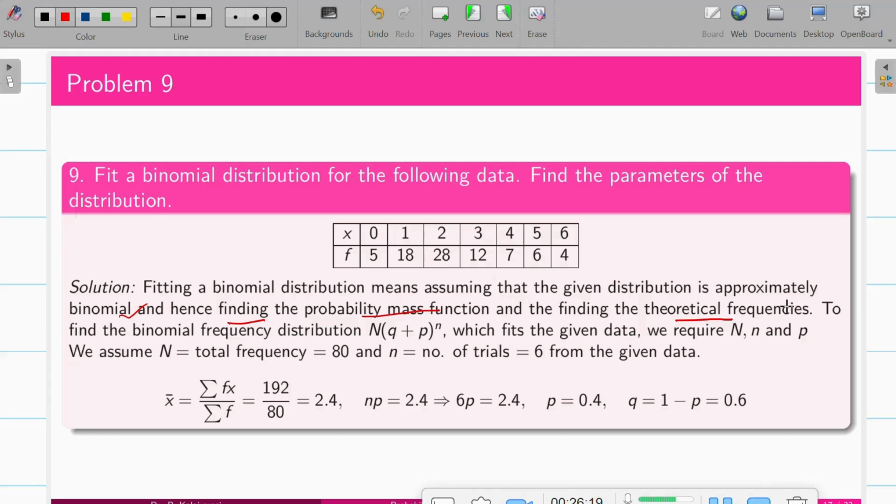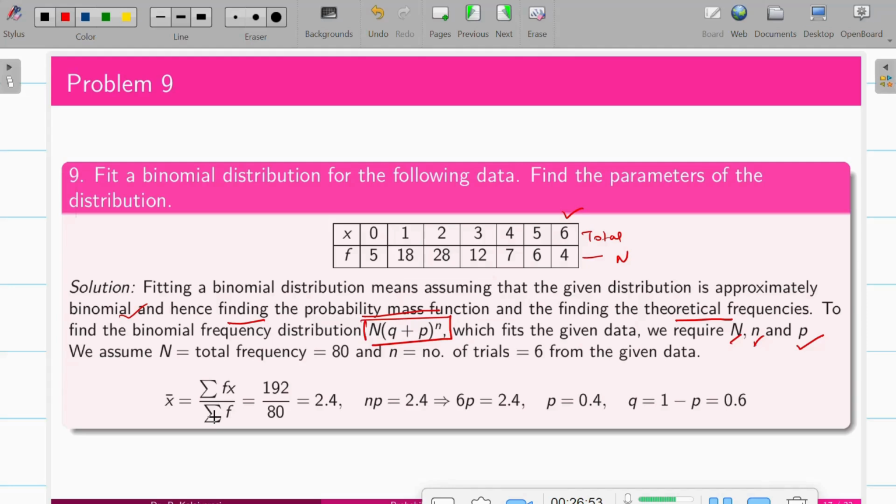To find the binomial frequency distribution, we use N into (q + p) to the power n as the frequency, for the given data. For that we require N, capital N, the total number of frequencies, and n, the number of trials. We add the frequencies and get the total, that is N. The number of trials starts from 0 and ends at 6, so n is 6. So we have to find p.